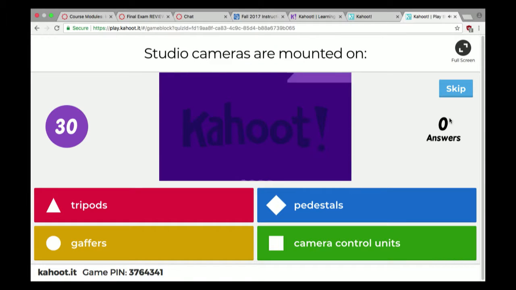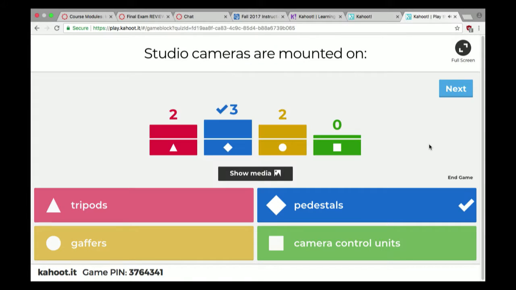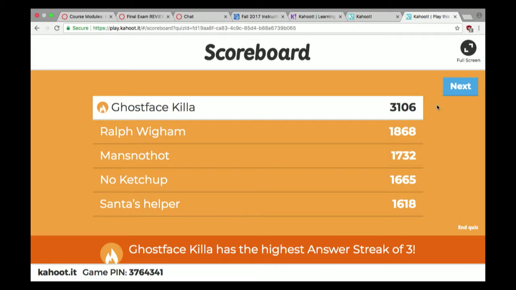Okay, studio cameras are mounted on what? Oh, Jeez, I know. It's true. Look how I misled everybody. Gaffers. Last time too. Gaffers. It'd be great to get a job as a gaffer and they'll strap a camera on your back and point that way. So it's pedestals. The answer is pedestals. Put that camera up on a pedestal.